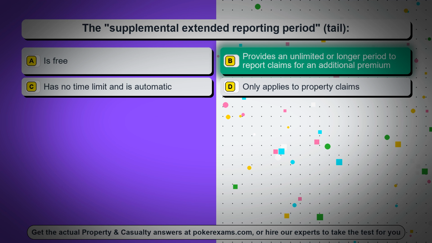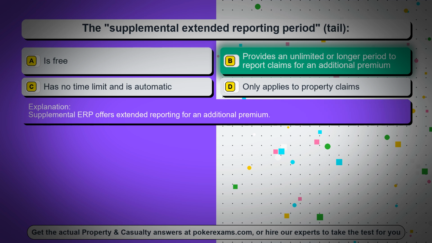The correct answer is option B, provides an unlimited or longer period to report claims for an additional premium. Supplemental ERP offers extended reporting for an additional premium.